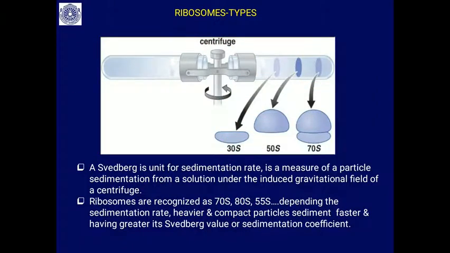As I said, depending on the sedimentation coefficient, the ribosomal units are classified into 30S, 50S, 70S. Similarly, rRNA is also classified depending on the sedimentation coefficient, as 5S rRNA, 5.8S, 28S, 18S, 16S, and so on. The S stands for Svedberg unit, or sedimentation rate, a measure of a particle or molecule sedimenting from a solution under the induced gravitational field of a centrifuge.